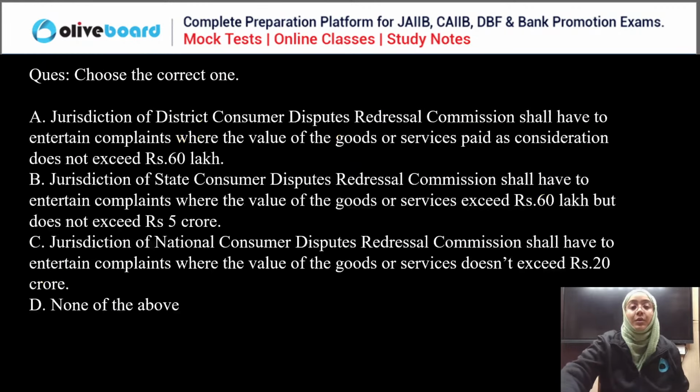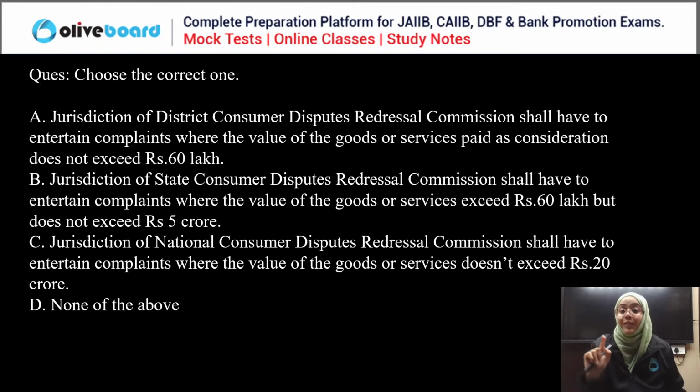Now next question, choose the correct statement here. Jurisdiction of the District Consumer Dispute Redressal Commission shall entertain complaints of value not exceeding 60 lakh. State Consumer Dispute Redressal Commission, value exceeding 60 lakh but not exceeding 5 crore.